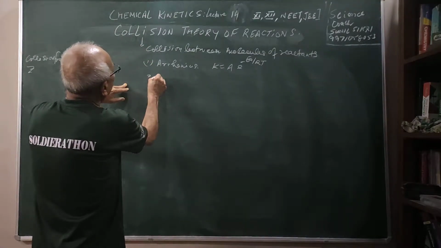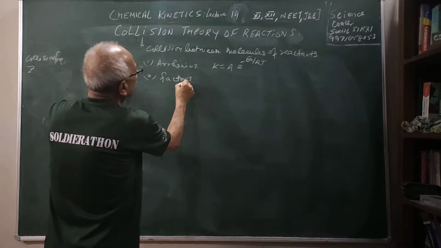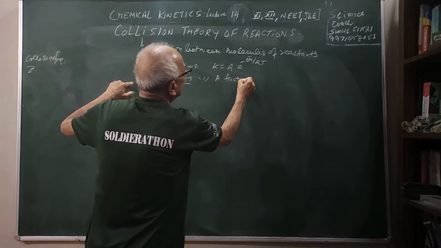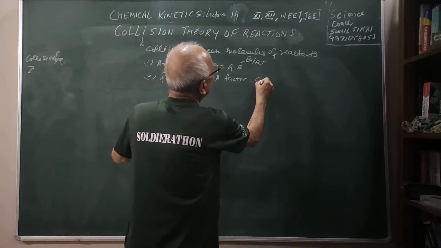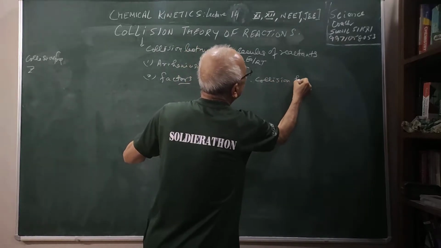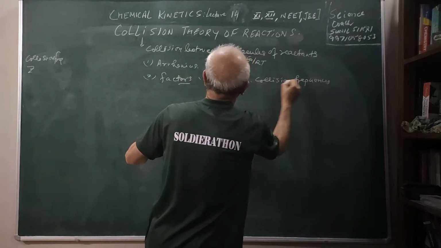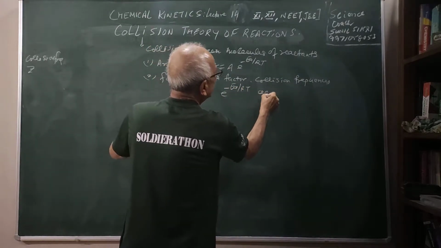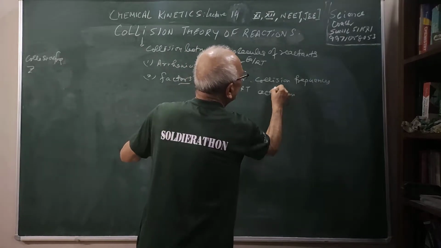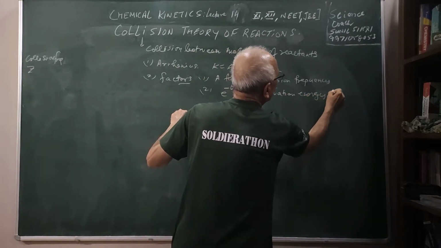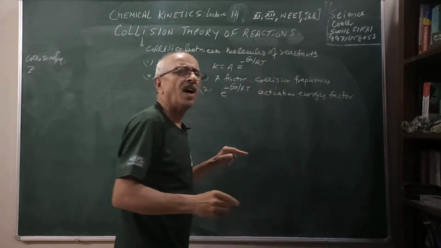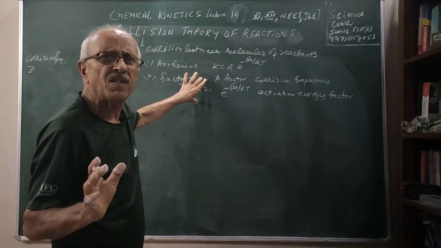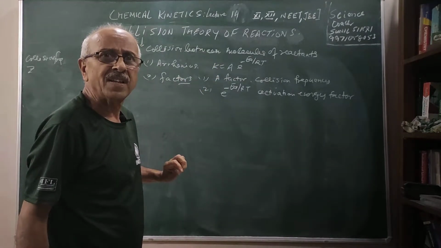What are the factors which will decide the reaction? He said there is a factor, the number of collisions which take place, the collision frequency, and second, e to the power minus Ea by RT, the activation energy factor. So in order to give information about the rates of the reaction, Arrhenius used this equation, k is equal to A e to the power minus Ea by RT.